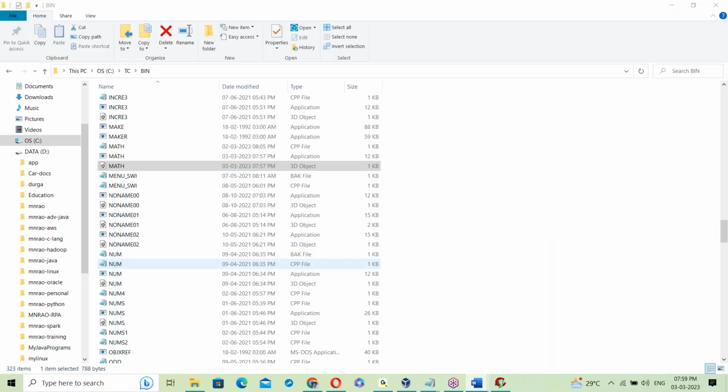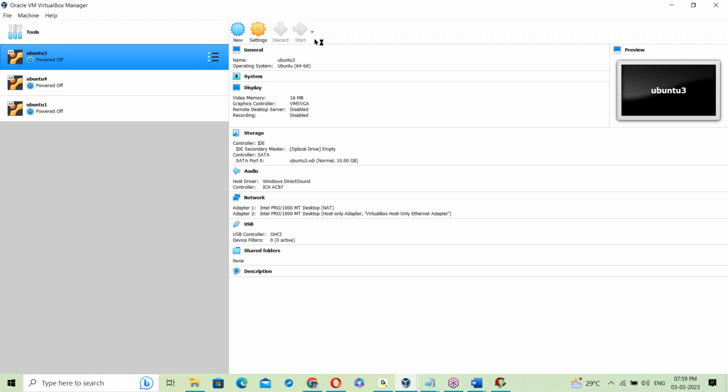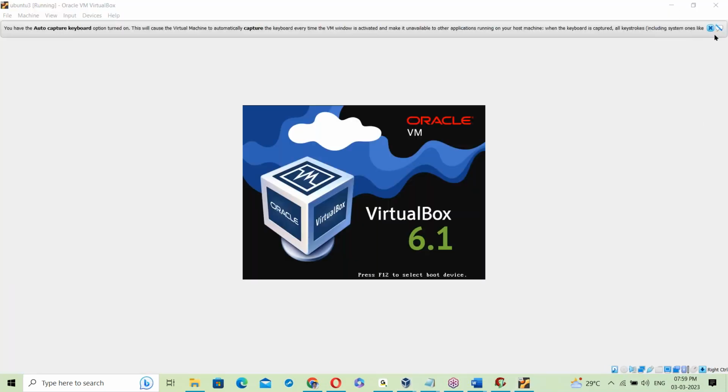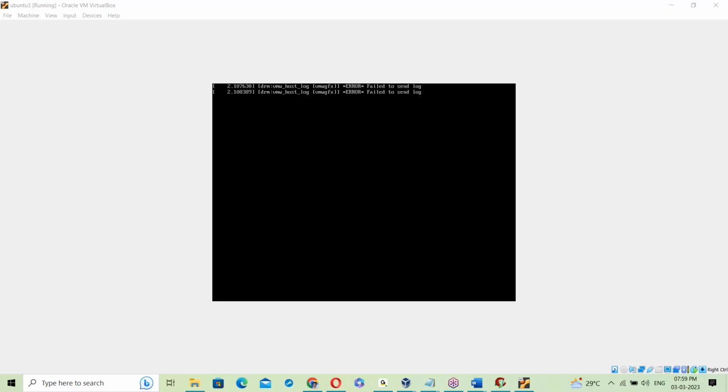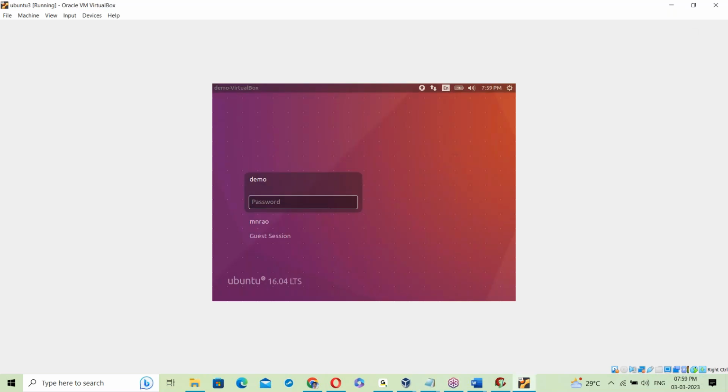Let me show it on Linux OS also. Let us see Linux OS. Here is the demo Linux login, like a Windows login.